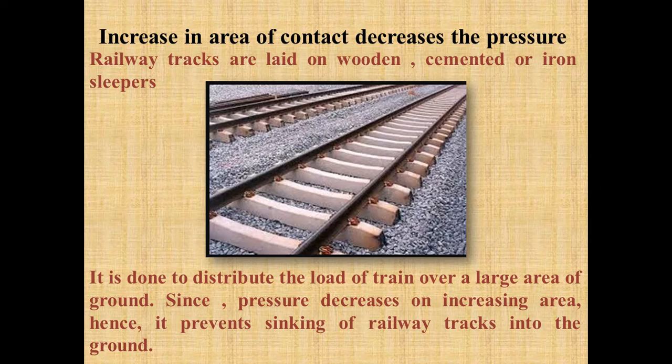In order to distribute the load of the train over a large area of the ground, the railway tracks are laid on sleepers, so that the pressure is distributed and decreased, and it prevents the sinking of the railway tracks into the ground.